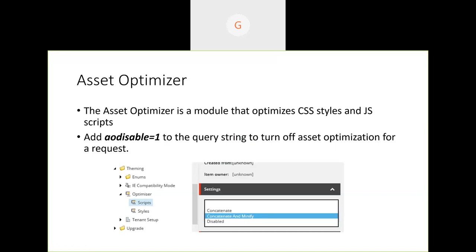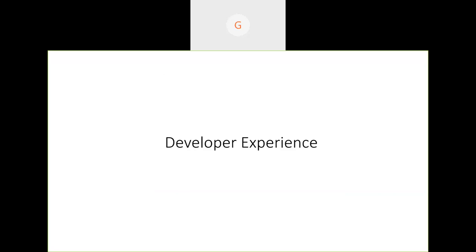So this is just a brief overview of what we have, what these terms are, and what SXA is. I hope everyone is clear. Let's see how it changes the day-to-day activities for us backend developers, how we used to work, and what changes we are seeing in SXA projects. So the main thing is the developer experience here.